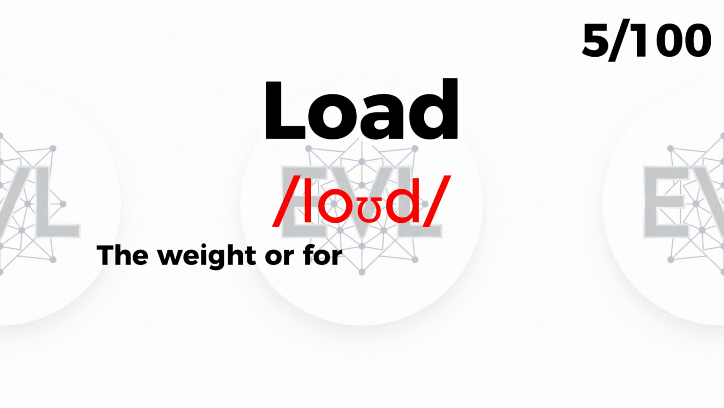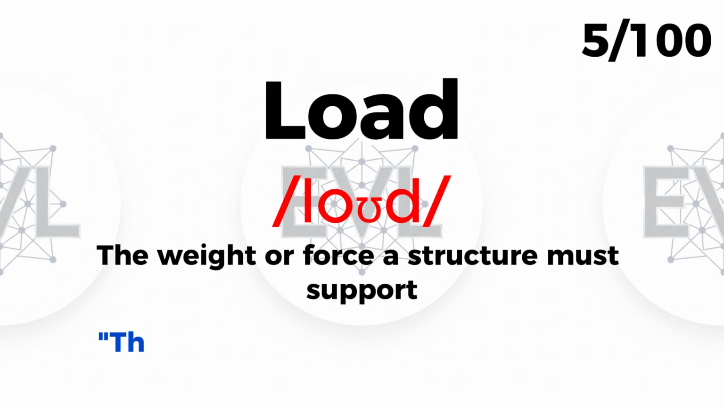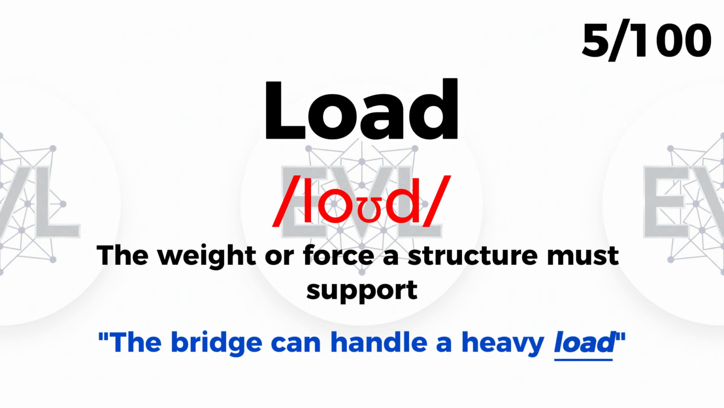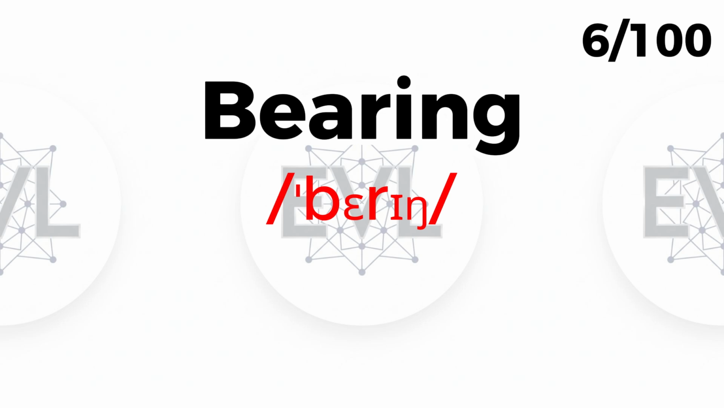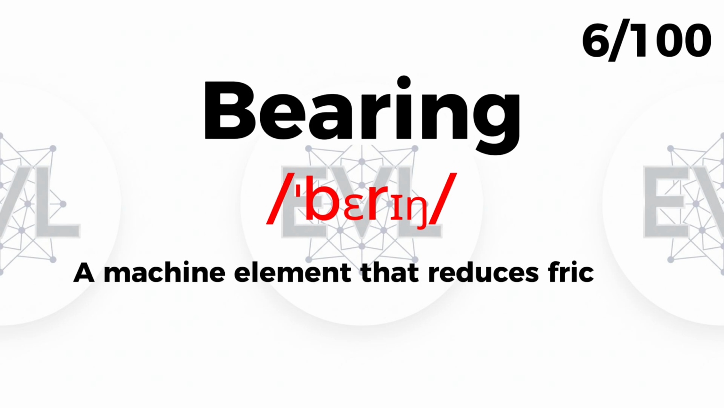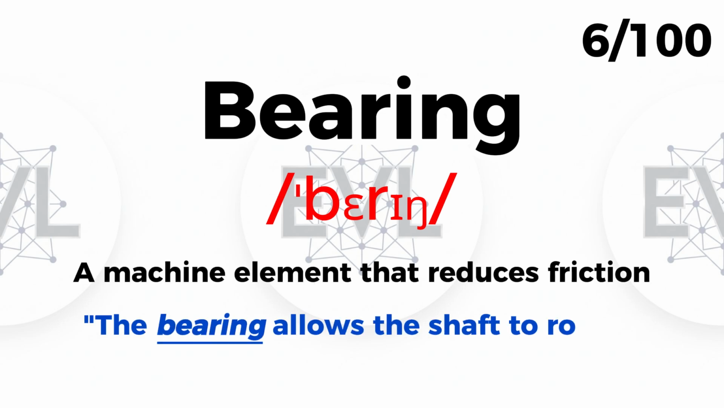Load. The weight or force a structure must support. The bridge can handle a heavy load. Bearing. A machine element that reduces friction. The bearing allows the shaft to rotate smoothly.